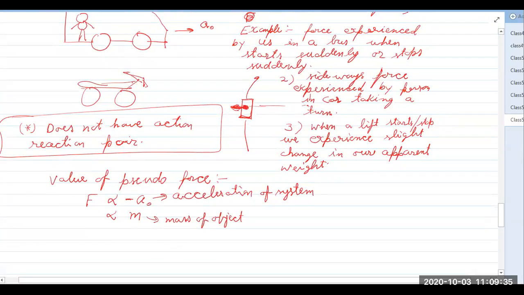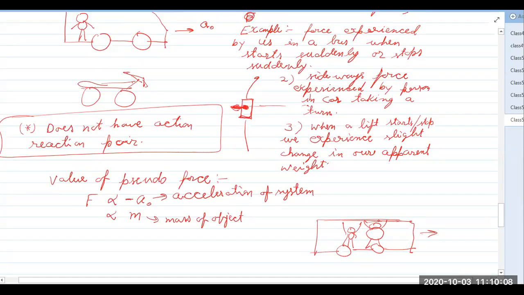So what does it mean? Suppose you are in a bus, and in the bus you have different people, suppose you have a thin man and a fat man. They are holding a rod. Suppose the brake is applied suddenly. The fat man will have larger chances to fall because of his larger mass, because of his larger inertia.